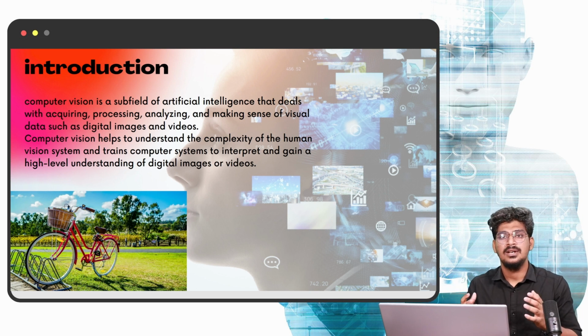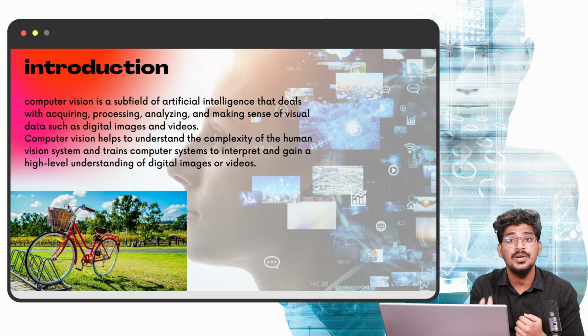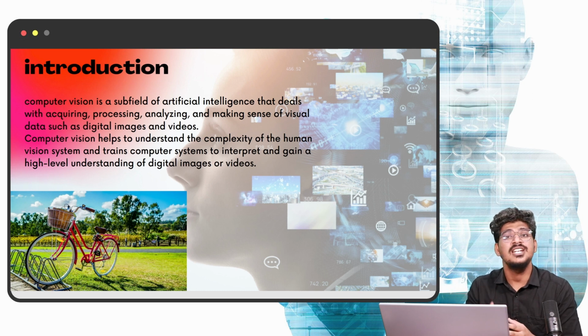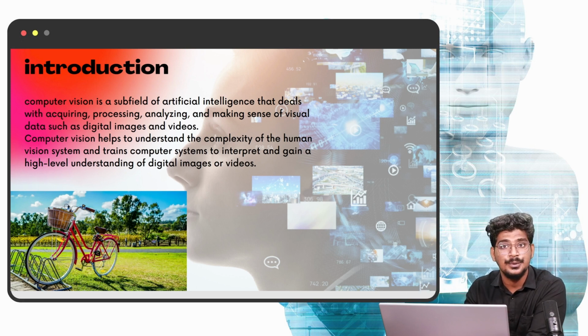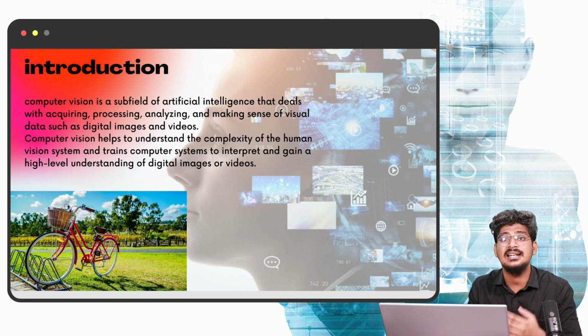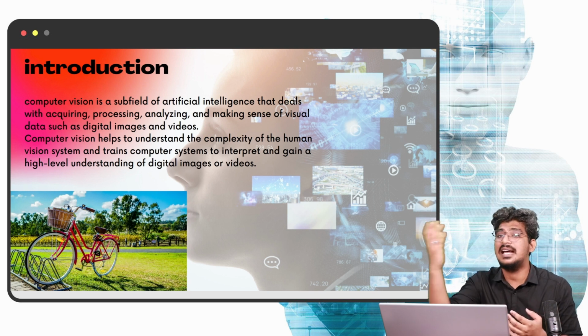For example, you can understand the visual world. That is an easy task for you. And what about the computer? That is not an easy task. That means we need to train the computer, then only it can be possible to understand. For example, when you are processing digital images or digital videos, then only it can be possible to train the computer. Then only the computer can understand, yes, this is this object, that is that object.